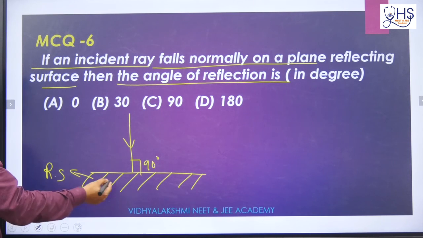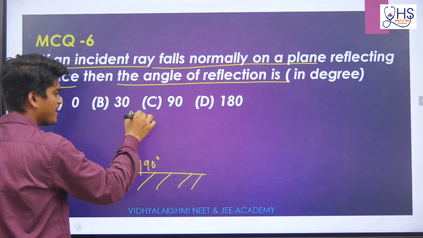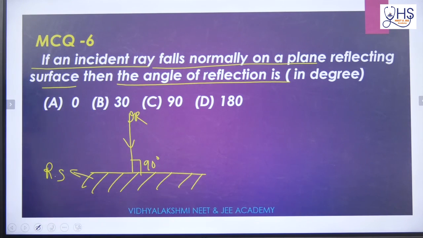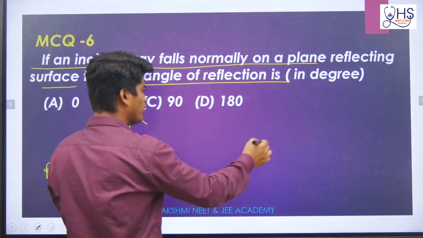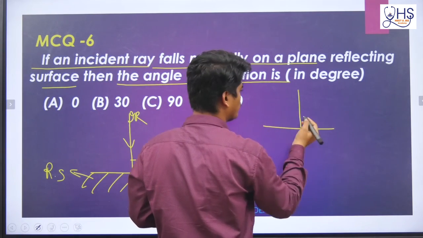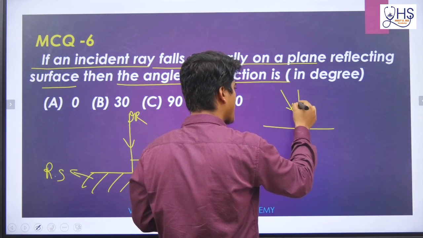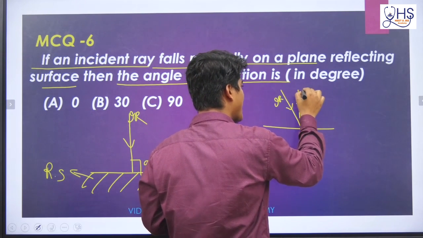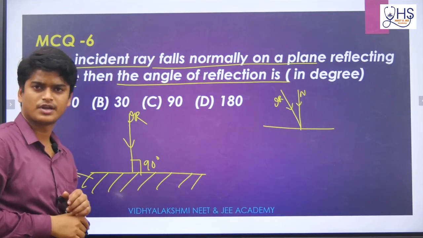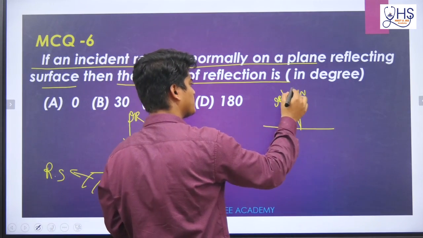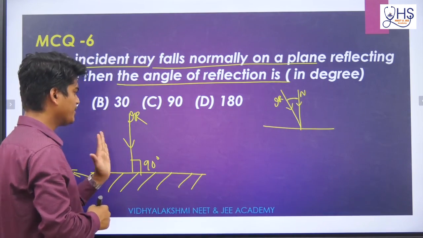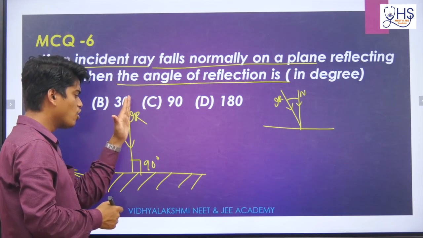This is the reflecting surface and this is the incident ray, falling at 90 degrees. Now listen, I told you whenever you want to find the incidence angle, if the normal is there, you see how much angle the incident ray makes with the normal. You always need to check this angle. But here what is given? Here the incident ray and the normal are both in one line.